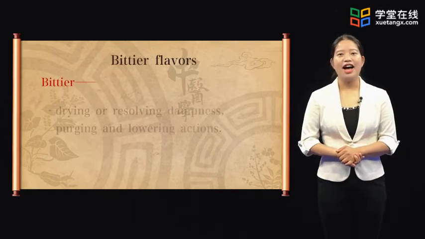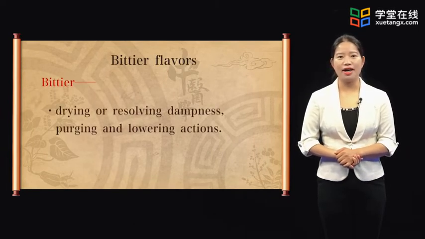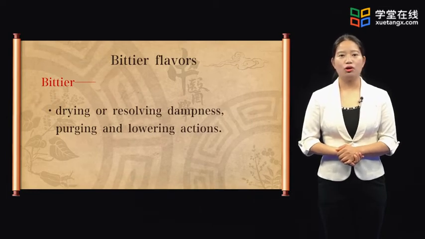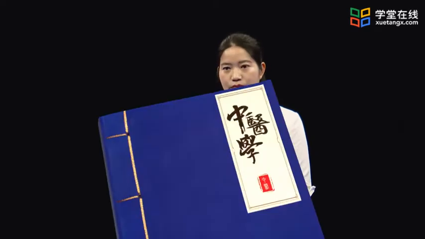Bitter flavor has the actions of drying or resolving dampness, purging and lowering. Those bitter in flavor herbs are used to clear and purge heat, dry dampness, and to cure cough due to adverse rising of lung qi, damp heat, or cold damp syndrome.